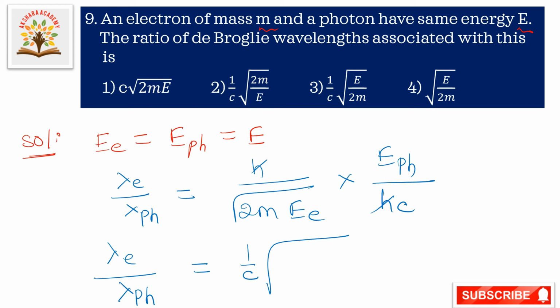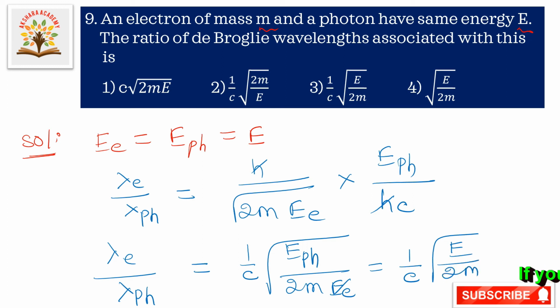This is the wavelength of electron by wavelength of photon, which is equal to 1 by c times the square root of energy of photon by 2m, energy of electron. These two are the same. So we are cancelling this one, and we write 1 by c square root of E by 2m.